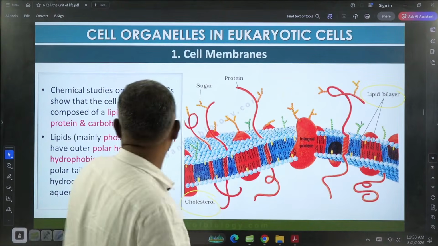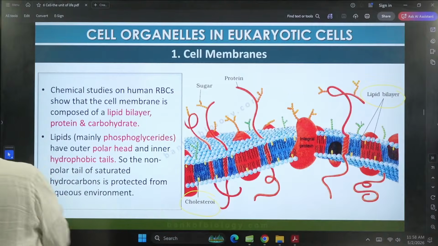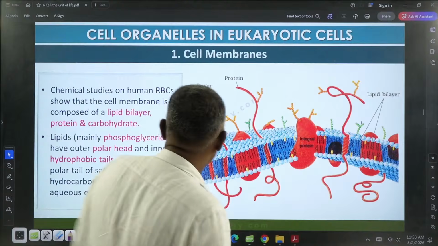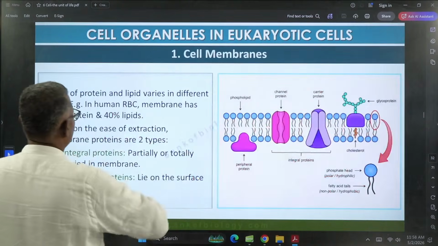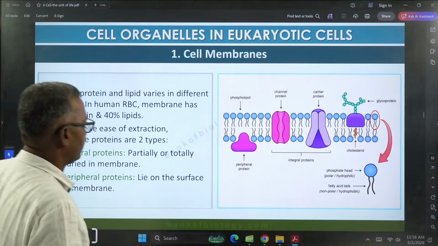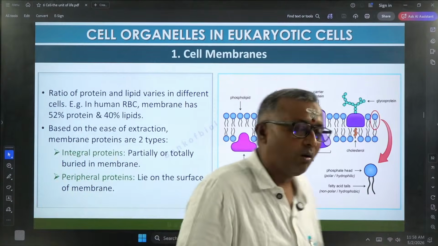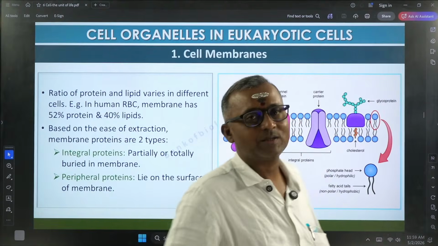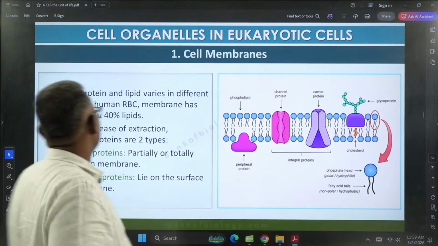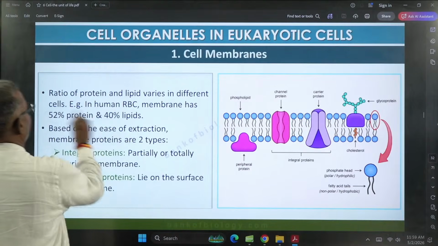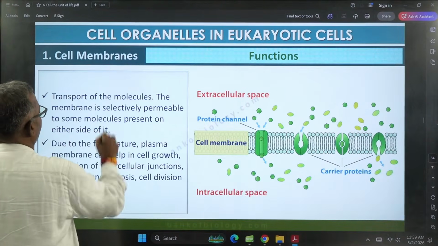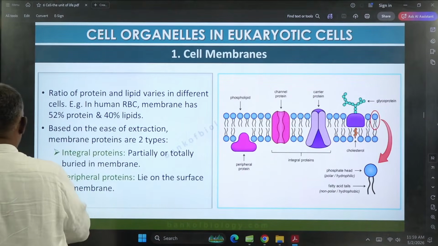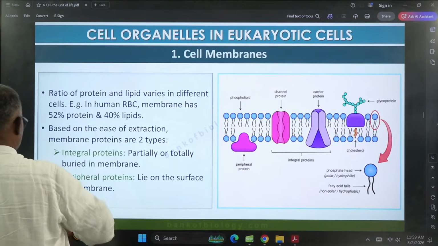Even the composition of this, sugars as well as lipids as well as proteins, is not the same for all plasma membranes. It varies from species to species. If you take the plasma membrane of animal cells like the erythrocyte or RBC of humans, it contains around 52% of protein and 40% of lipid. So this is the composition.